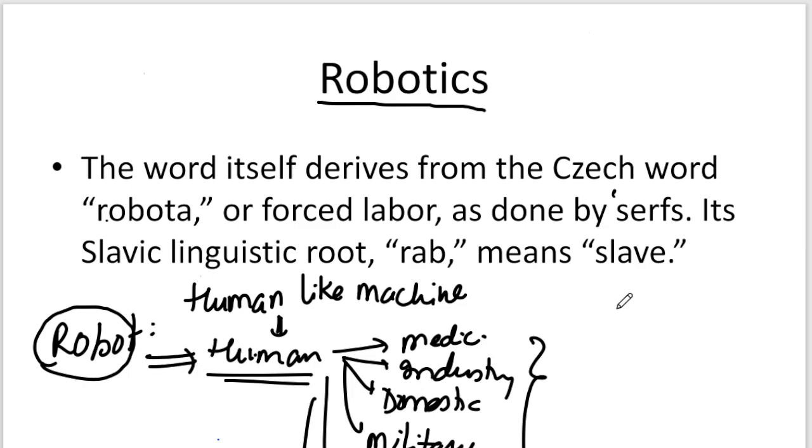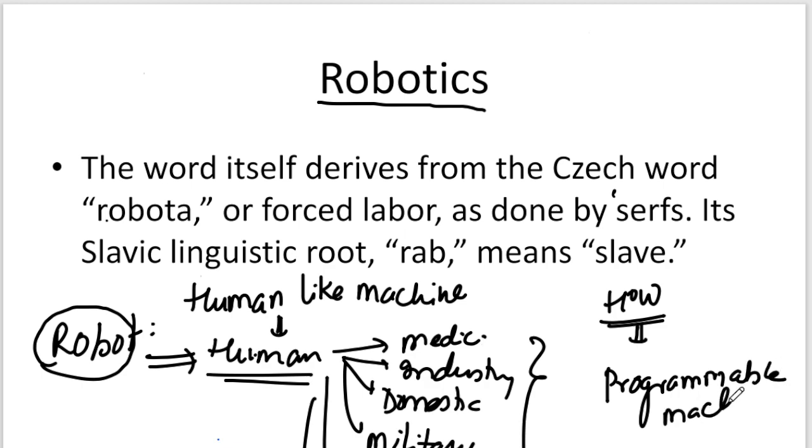Now, if you ask me, sir, how will this robot work? Robots are programmable machines. They accept the command and follow the same commands. So this programmable machine accepts the command.